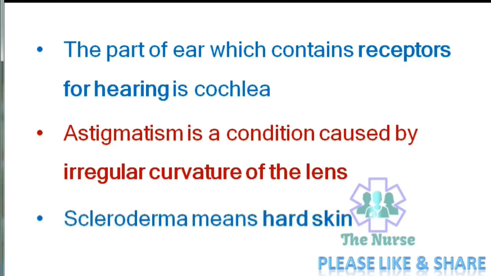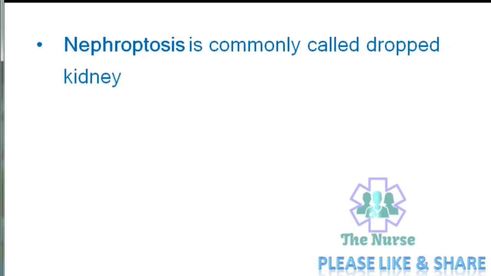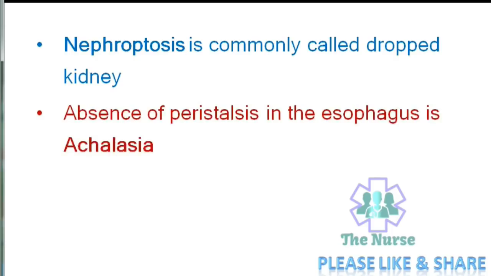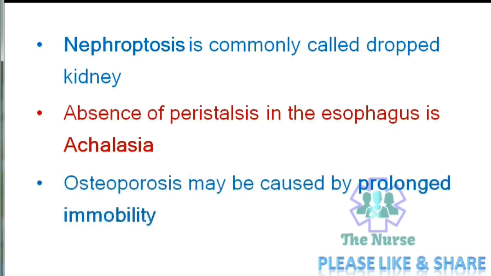Scleroderma means hard skin. Nephroptosis is commonly called dropped kidney. Absence of peristalsis in the esophagus is called achalasia.